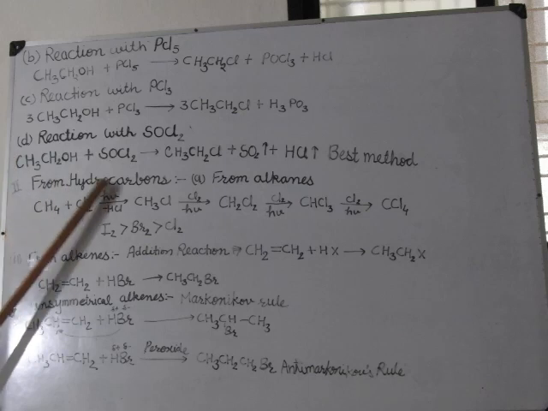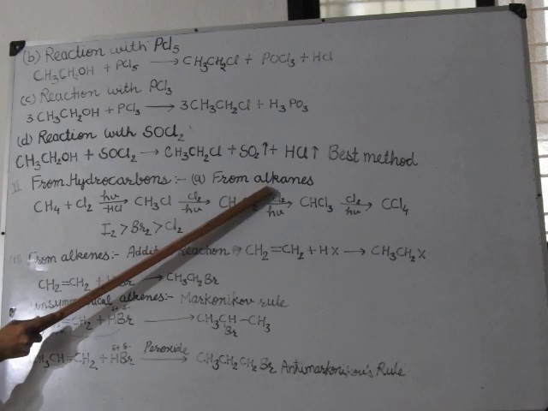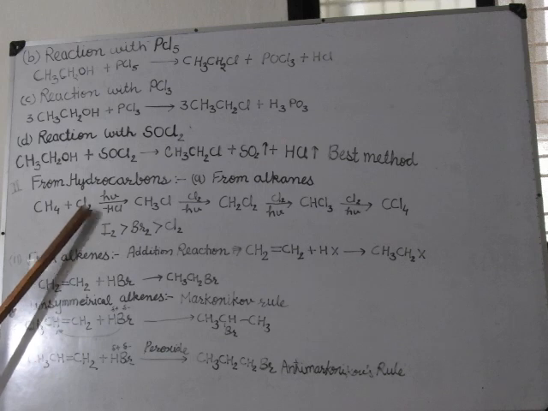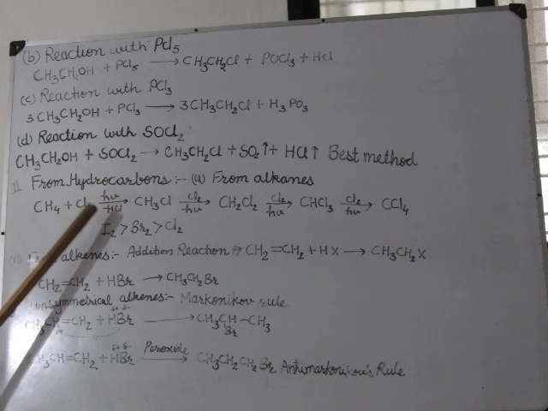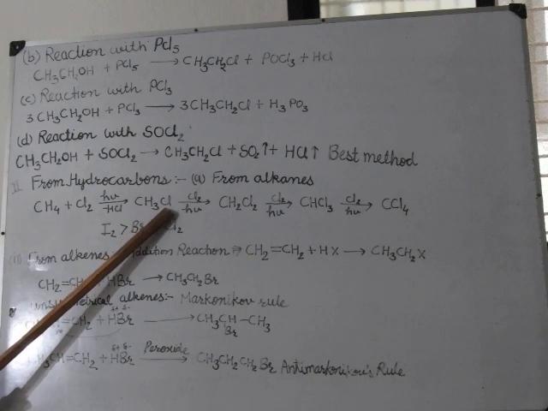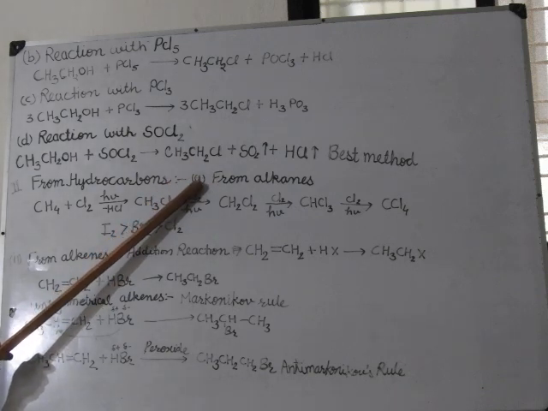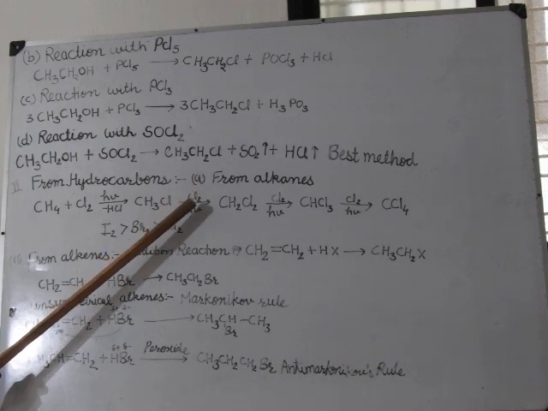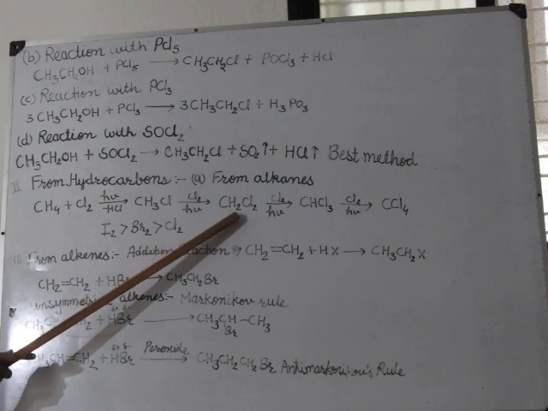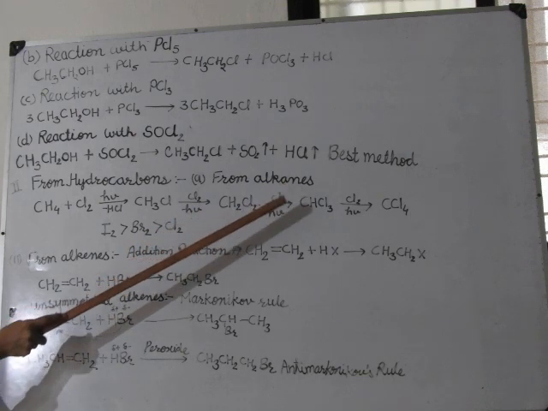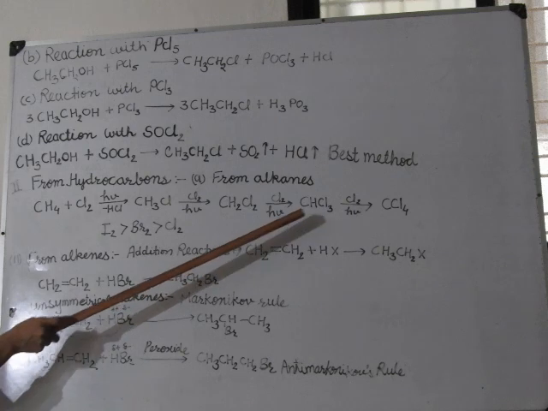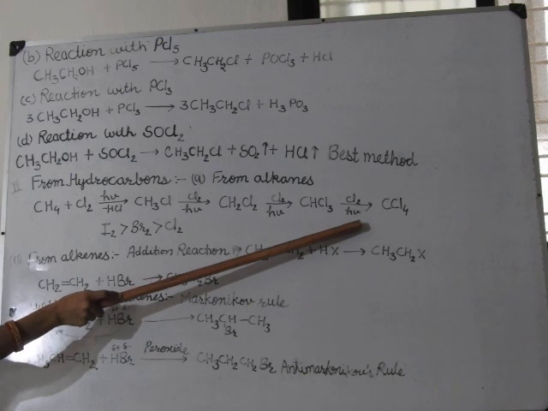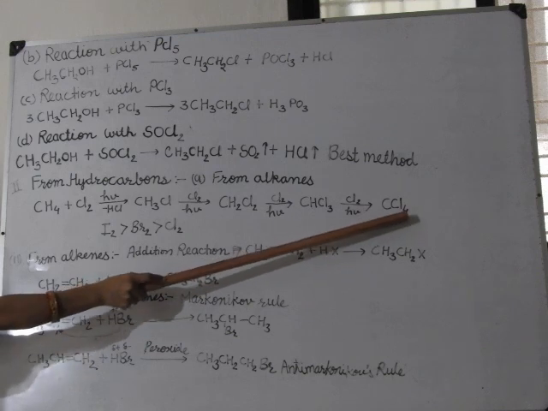Second method: from hydrocarbons. From alkanes like ethane, methane, propane, butane. When methane reacts with chlorine in presence of ultraviolet radiation, it gives CH3Cl. When it again reacts with chlorine, it gives CH2Cl2. When it again reacts with chlorine in presence of ultraviolet radiation, it gives chloroform, and again with chlorine in presence of ultraviolet radiation, it gives carbon tetrachloride.